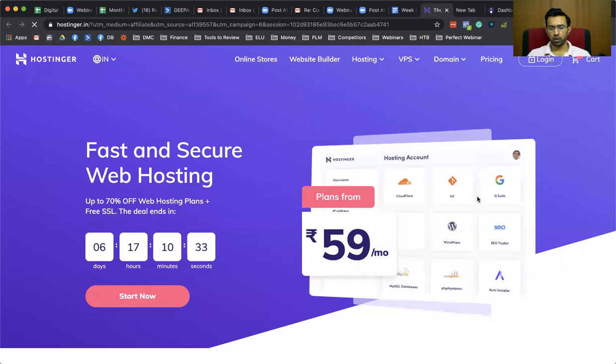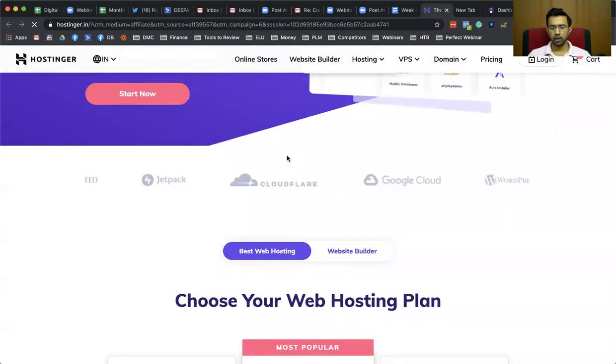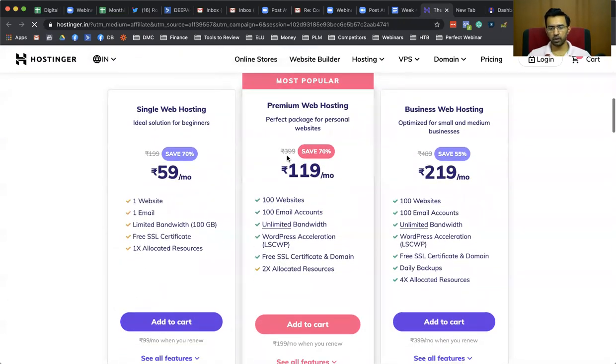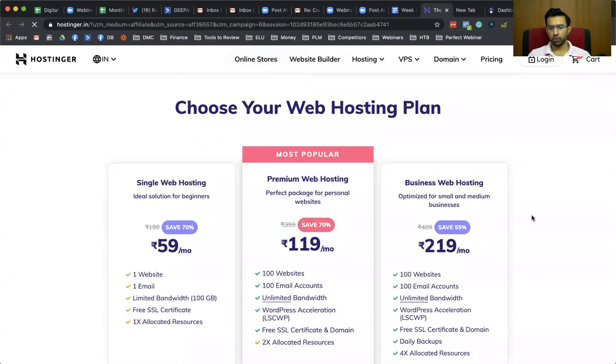You can click on Hostinger, and this gives you the cheapest host, but it will not give you a secured socket layer. It will not give you the certificate, because HTTPS is very important to look professional, right? How many of you know about HTTPS?